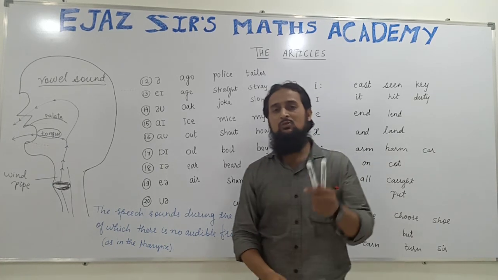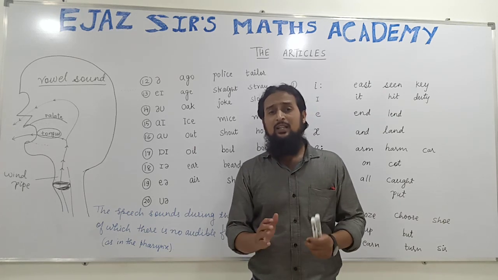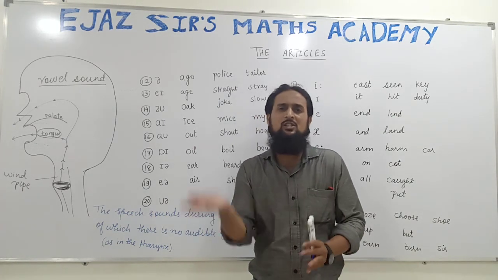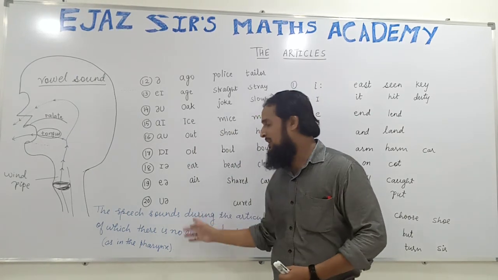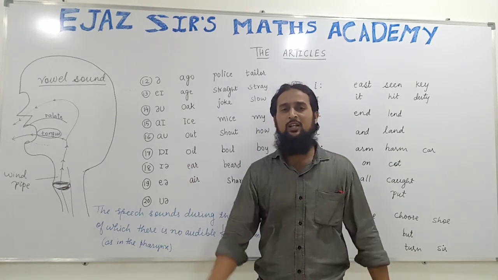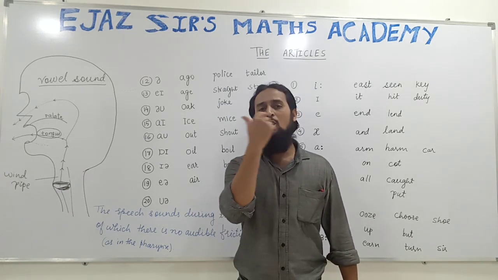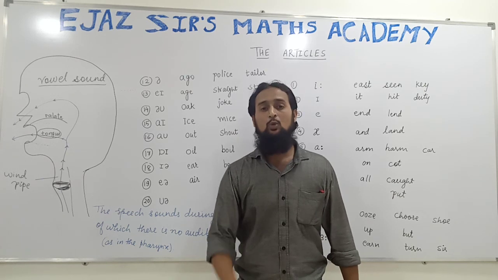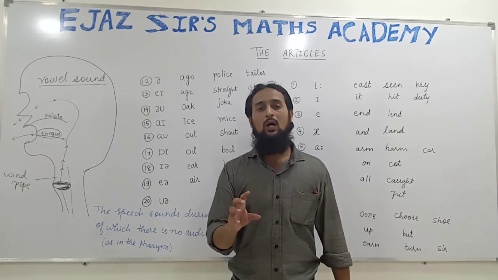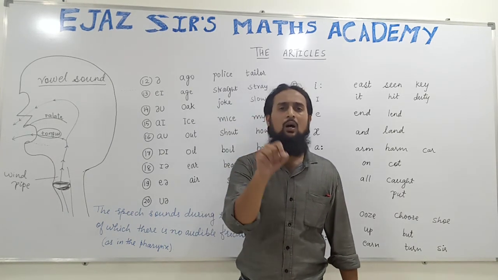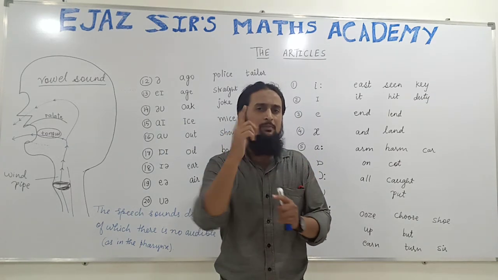In Hindi, these sounds are called swar. And in Hindi, they have made a separation between swar and vyanjan. Swar means those vowel sounds, those sounds during the production of which no two parts ever touch each other. For example, when you say e, no parts will touch each other. When you say u, e, i, o, no parts touch each other. When you say it so the air comes out through your nose. The lips should not touch each other.